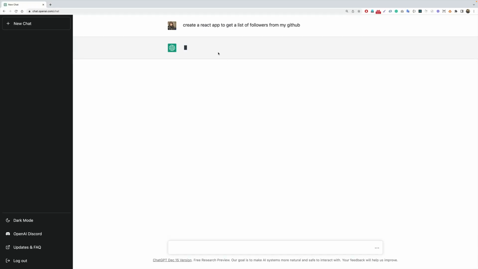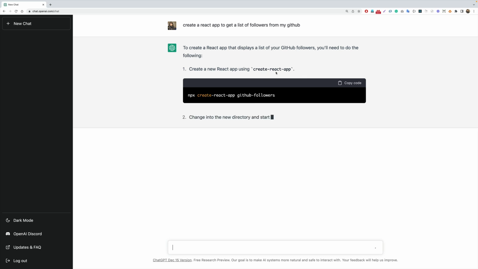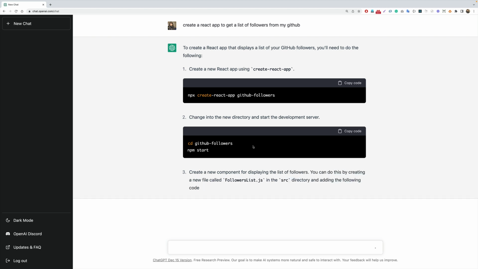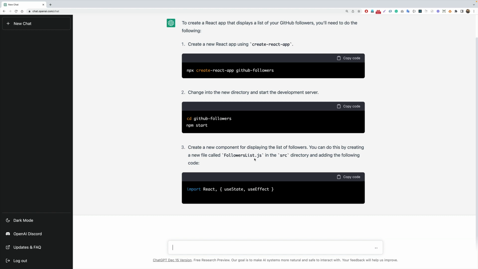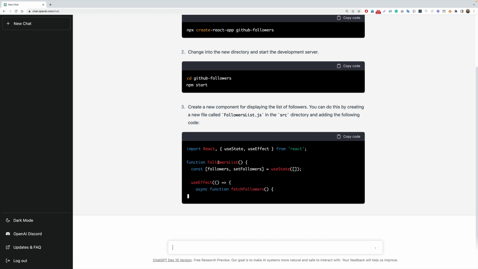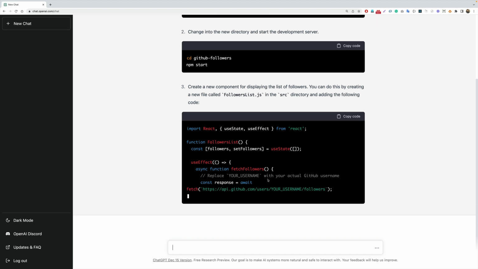So let's see what code it generates, and it will take its time to generate some code. It says that firstly we need to create a React app by using the create React app package, that is the CRA package. Then we simply need to cd into the folder and do npm start. And now it says that we need to create a couple of components here. We see that it's generating some code for that component, that is the followers list. Let's wait for a couple more seconds.